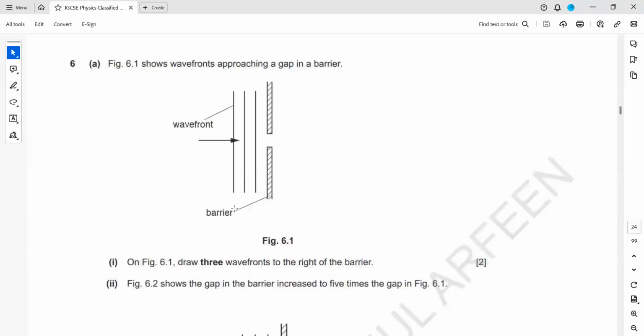Figure 6.1 shows a wavefront approaching a gap in the barrier. On the figure, draw 3 wavefronts on the right. Which gap is this, narrow or wide? This is a wavelength, and here is the gap size. So wavelength and gap size look identical. So when wavelength and gap size are approximately equal, we get maximum diffraction. So we'll draw maximum diffraction, which is shown by drawing curved wavefronts.